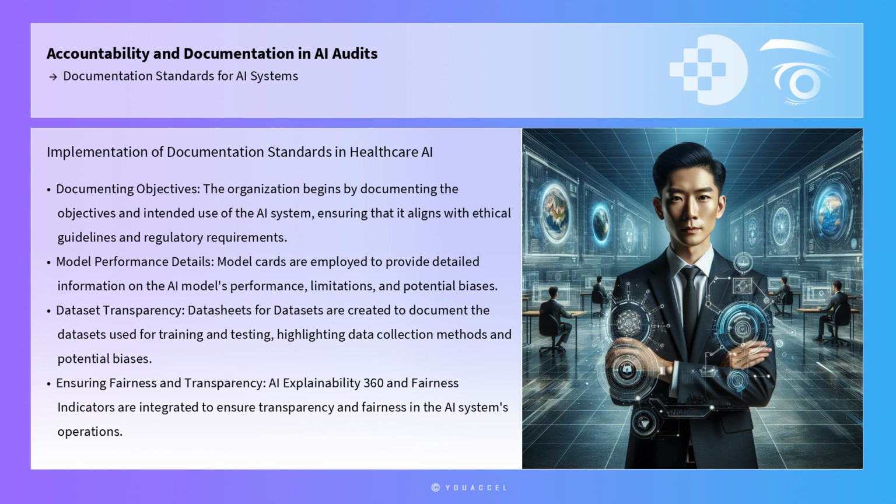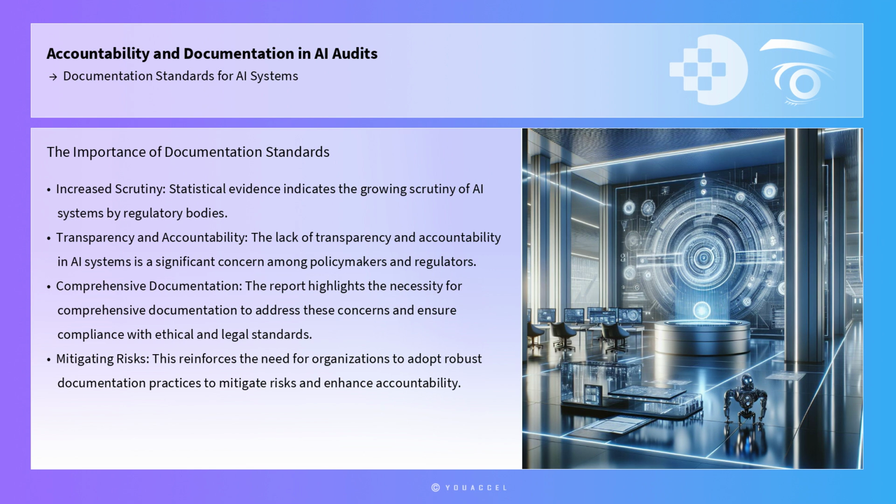Throughout the deployment, the organization conducts regular audits using the Algorithmic Accountability Framework, documenting decision-making processes and implementing corrective measures as necessary. AI Explainability 360 and fairness indicators are integrated to ensure transparency and fairness in the AI system's operations. By adhering to these documentation standards, the organization not only demonstrates compliance, but also builds trust with patients and stakeholders.